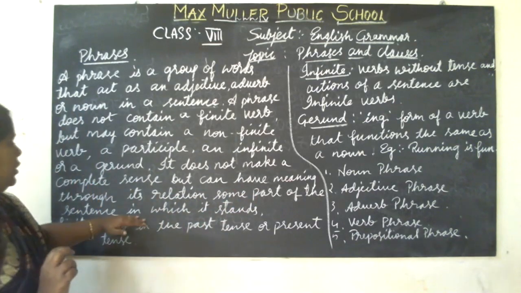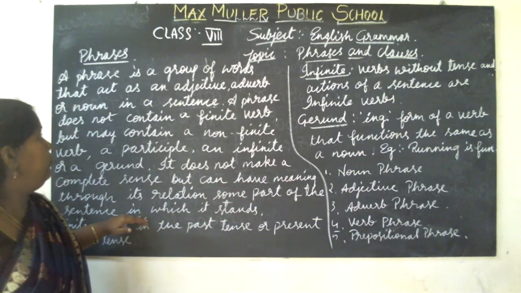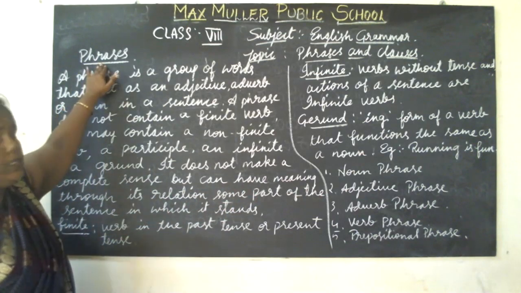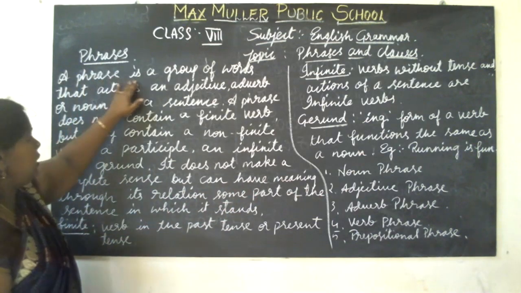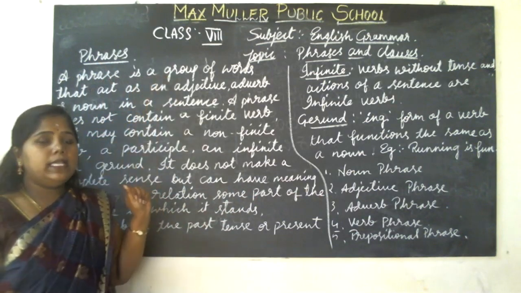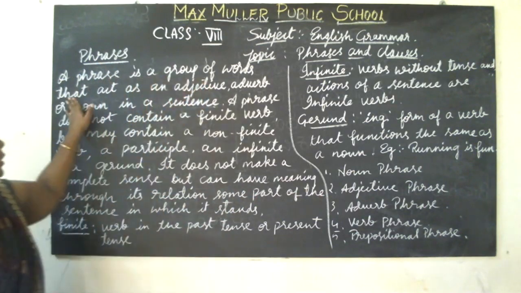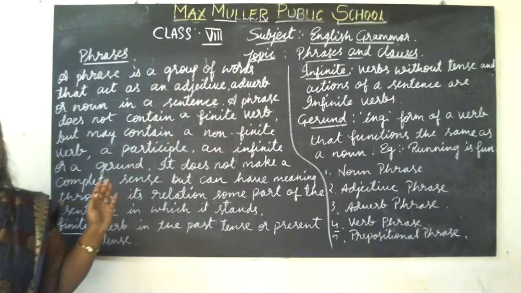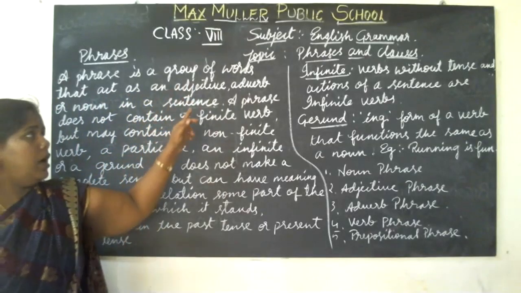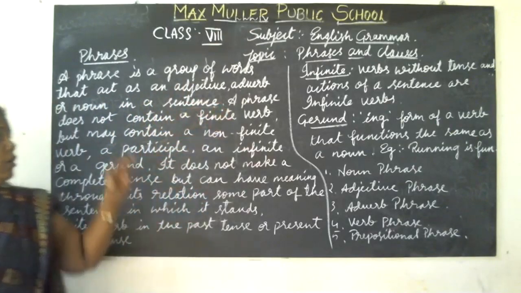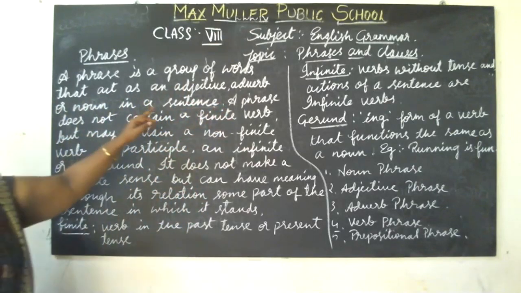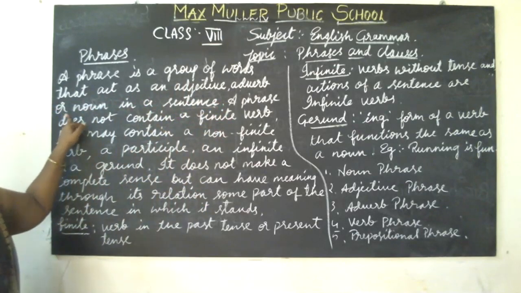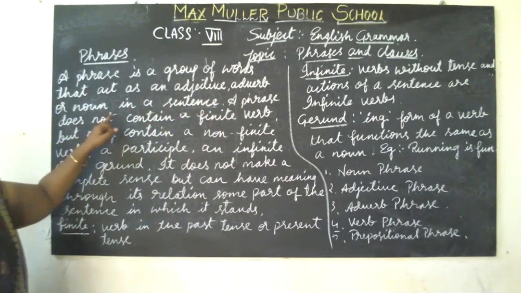Once again, phrases: a phrase is a group of words that act as an adjective. The adjective describes a noun and the adverb describes a verb. So a phrase acts as an adjective, adverb, or noun in a sentence.